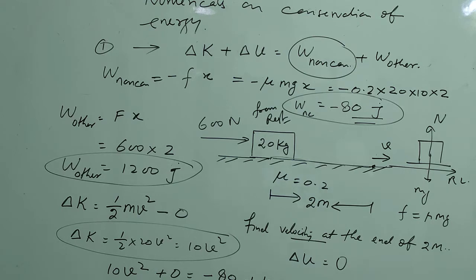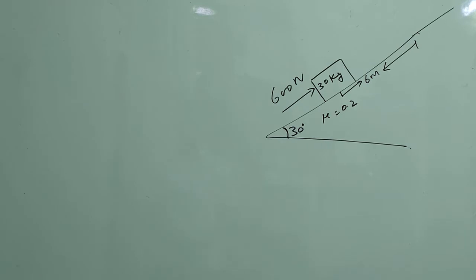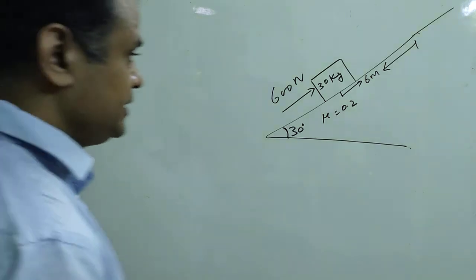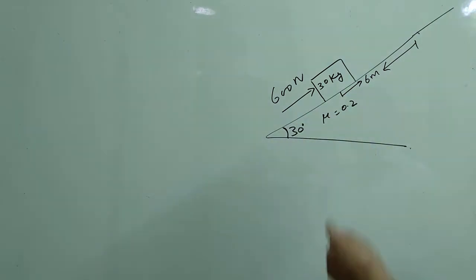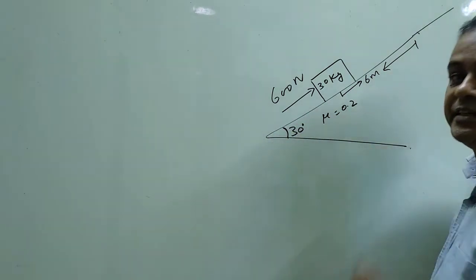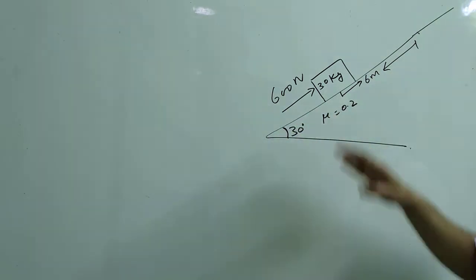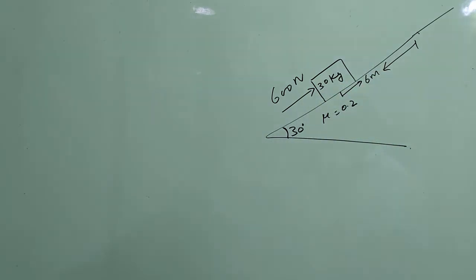Okay. Now we are moving on to the next question. Here is a rough inclined plane. The angle of inclination is 30 degree. The block of mass is 30 kilogram.